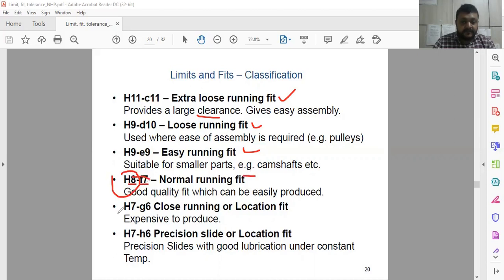Normal running fit, capital H7, small g6. Close running fit, and precise H7, H6, gives good lubrication under constant temperature. So depending upon the requirement of the application, you can choose the appropriate combination for the hole and shaft together.